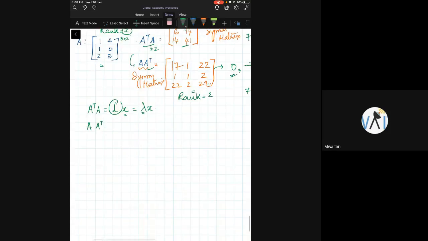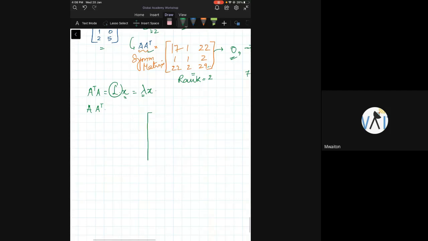Now I'm going to tell you something. What did we say? We said that I'm going to have this sigma matrix in between, which is of this form. You remember we told this? We say this is r, this is r, this is r cross r, this is r cross n minus r, this is m minus r cross r, this is m minus r cross n minus r. You remember we made that? And we said all these fellows have 0. This has 0, this has 0, this has 0. What is interesting is this r corresponds to the rank of this A. It is rank A.